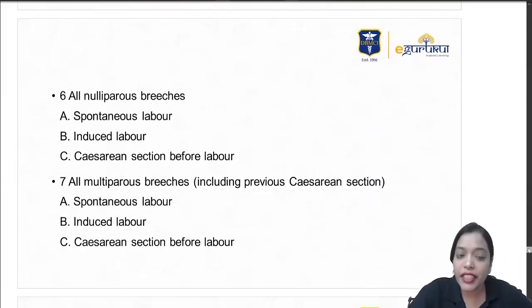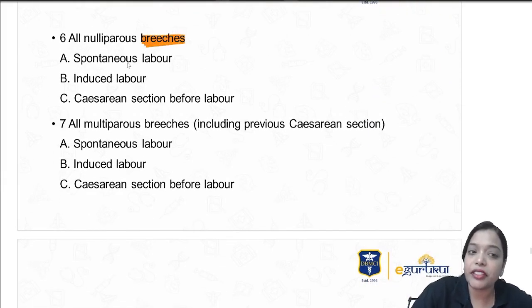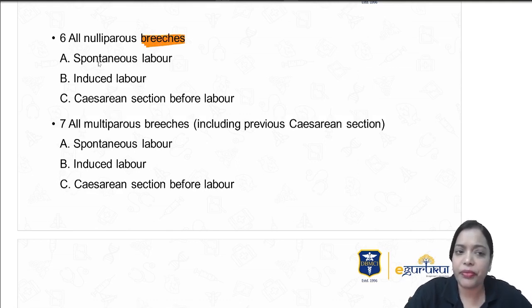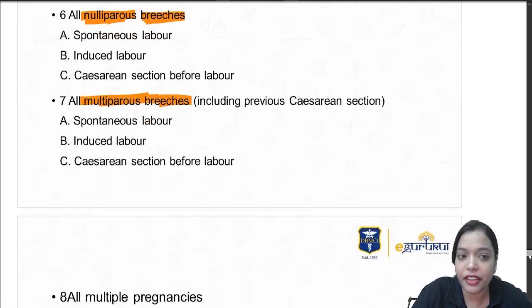Okay. Sixth is breech. A, B, C are same. Spontaneous A, B induced, C cesarean section before labor. Sixth is nulliparous breech. Seventh is multiparous breech. A, B, C are same again here.